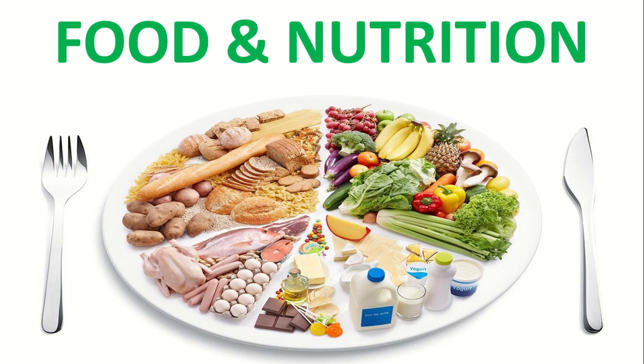If we want to keep our body healthy and sound, food is essential, because adequate knowledge about food and nutrition is the precondition of a healthy and sound body. So, today you will know something about the food and food items.